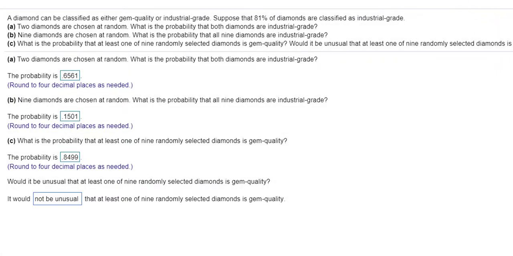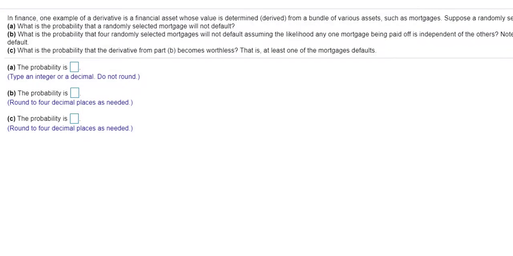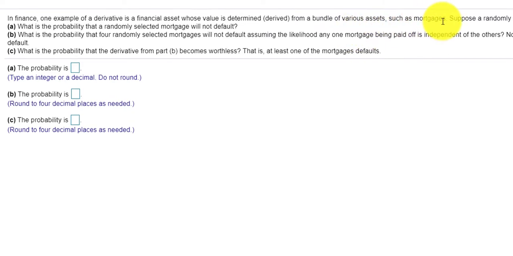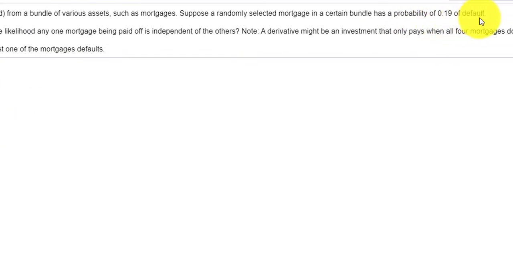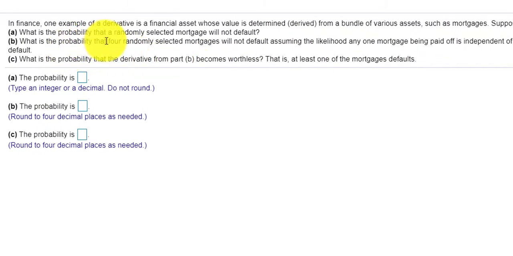Let's take a look at the next problem. In finance, one derivative is a financial asset whose value is determined from a bundle of various assets, such as mortgages. Suppose a randomly selected mortgage has a probability of 0.19 of default. What is the probability that the randomly selected mortgage will not default?